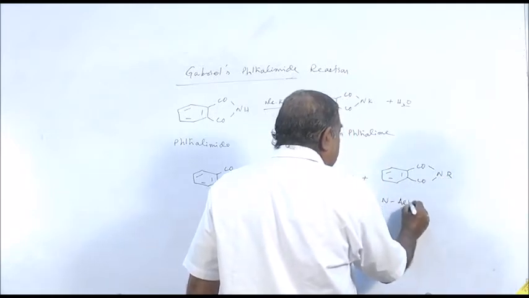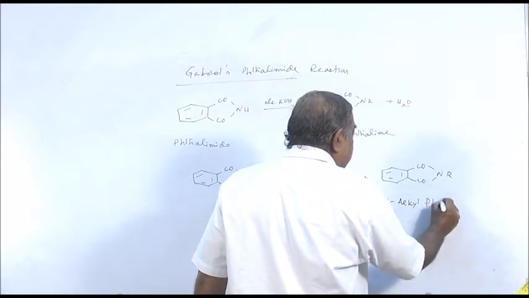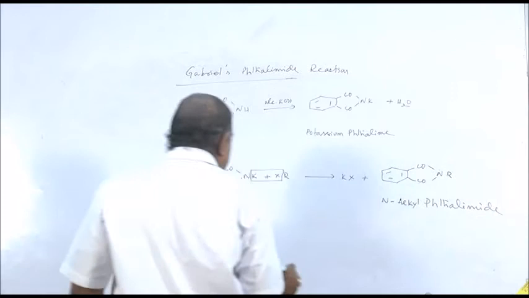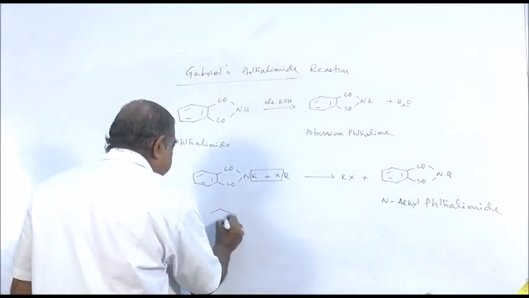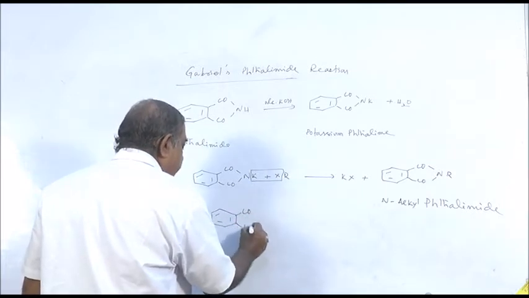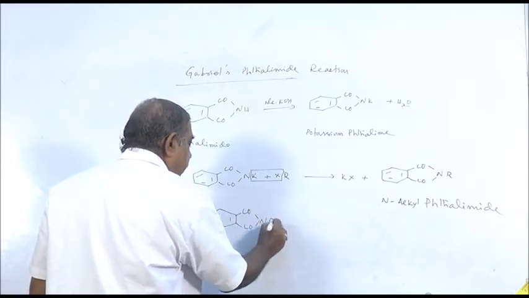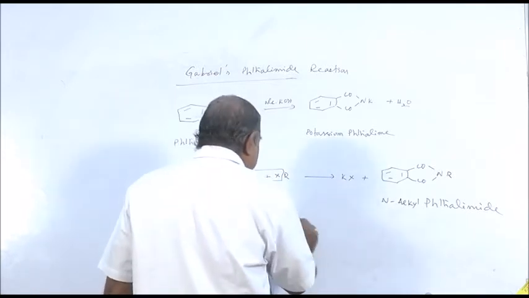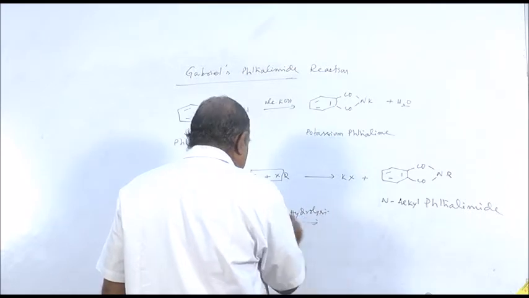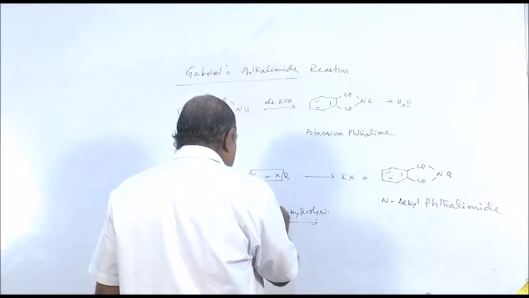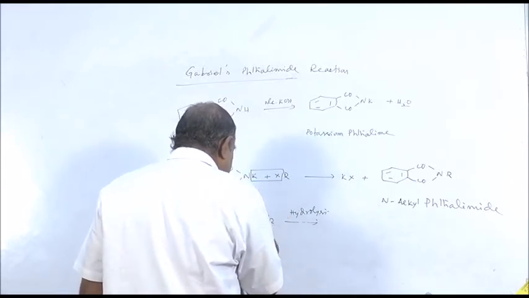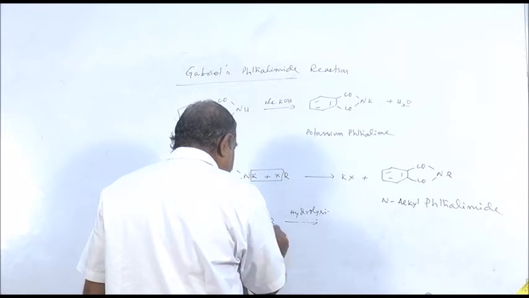An alkyl phthalimide, when subjected to hydrolysis, here the bond breaks, OH, H, the dotted line is the breaking line, OH, H.